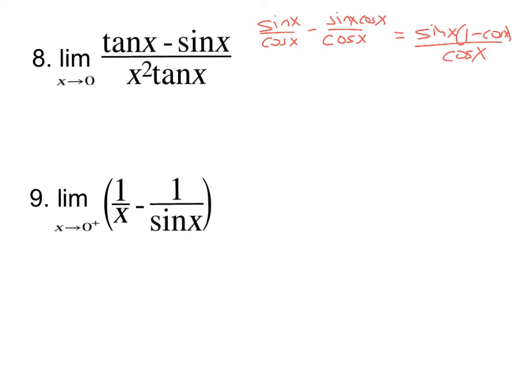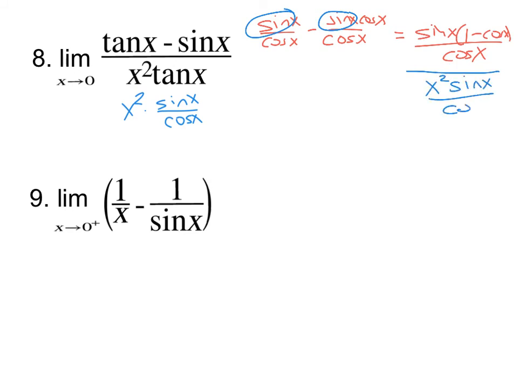Sorry, that's super messy. So I made a common denominator, and I factored out the sines, right? Now the denominator is x squared times sine x over cosine x. So this whole thing is x squared sine x over cosine x.